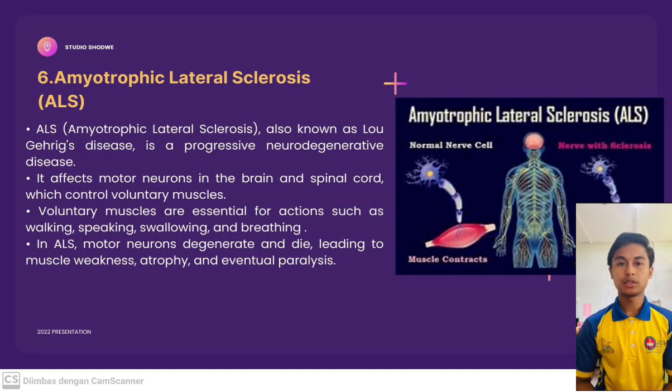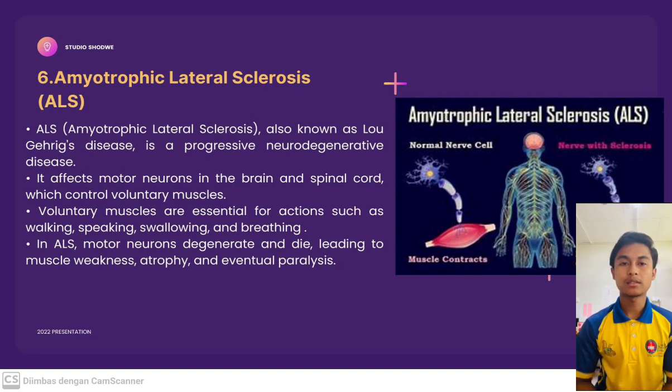Finally, I will talk about amyotrophic lateral sclerosis, ALS, also known as Lou Gehrig's disease, which is a progressive neurodegenerative disease. ALS primarily affects the motor neurons in the brain and spinal cord, which control voluntary muscles. These muscles are essential for actions such as walking, speaking, swallowing, and breathing.